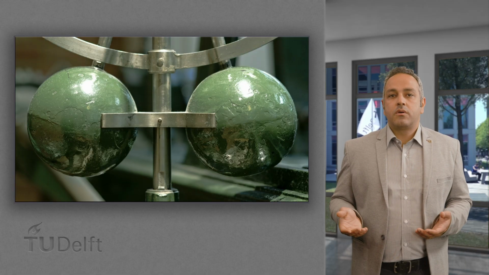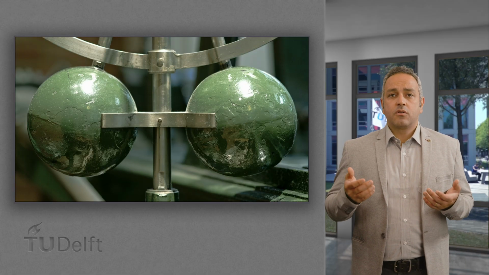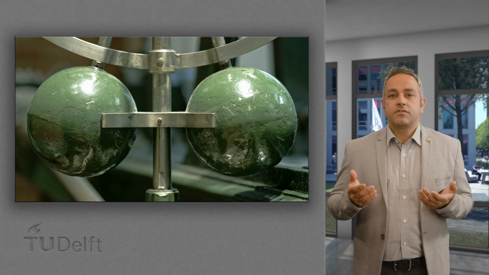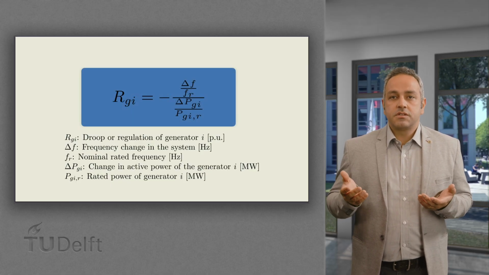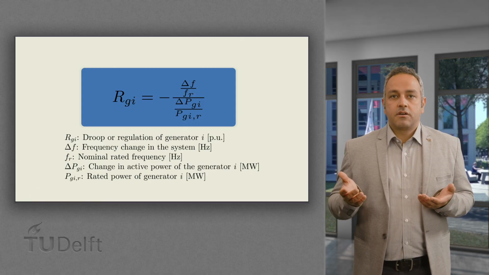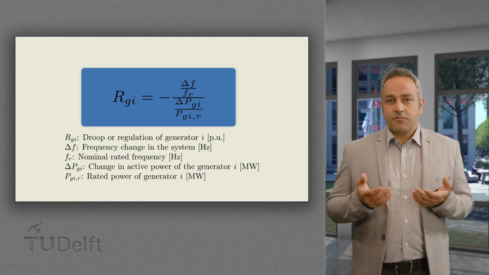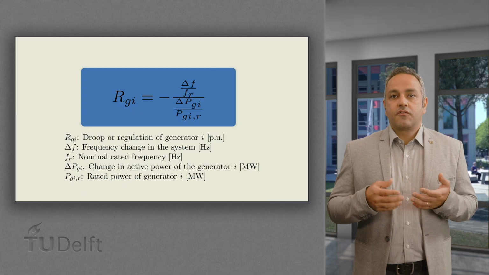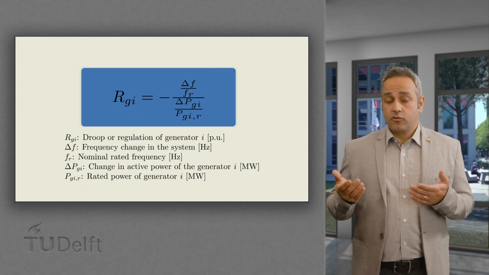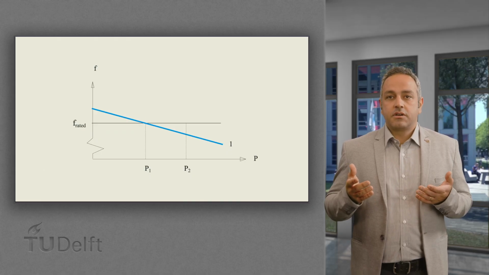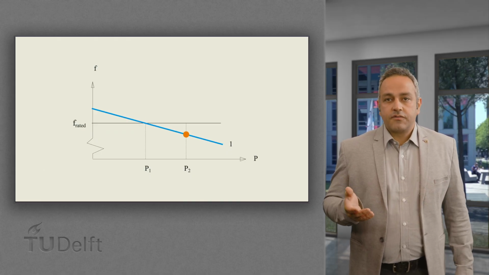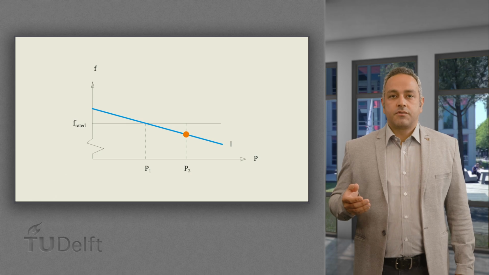The frequency power characteristic, or droop, has a negative slope and is expressed as follows. Droop is the frequency drop in per unit of the rated frequency when the active power output of the generator rises from no load to full load. The droop characteristic is shown graphically on your screen. As you can observe, the power increases as the frequency decreases.